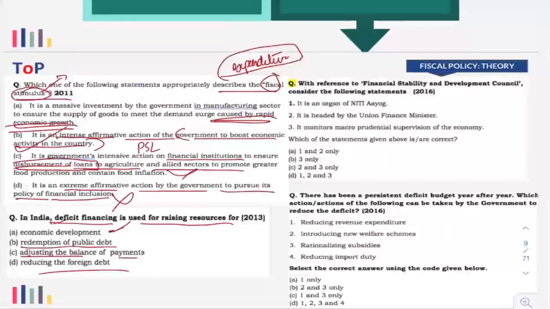Now, going through these questions, you will get this idea that economics is comparatively easy when it comes to the level of questions that UPSC asks from economics.